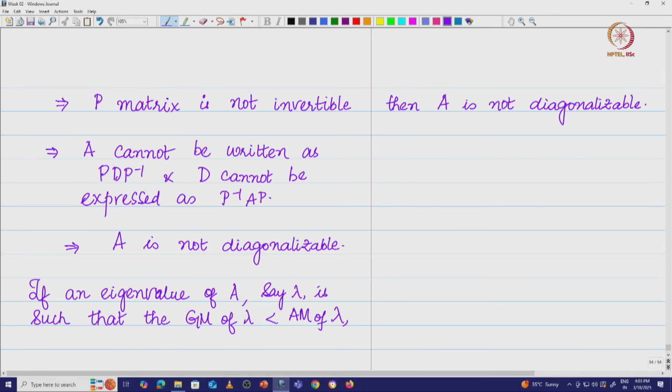Is this okay? When A is not diagonalizable.